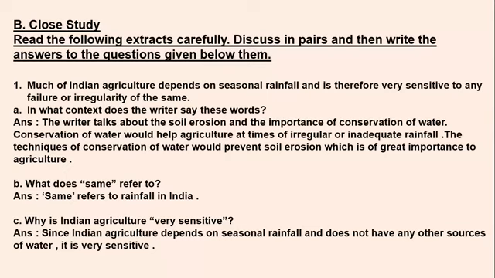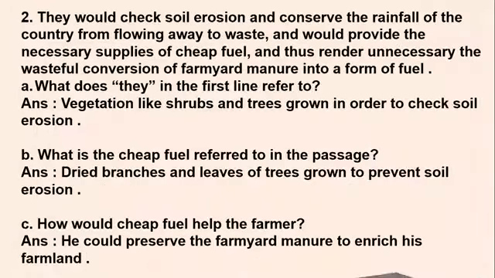If the rain does not happen properly in a particular year or a particular season, or if there is inadequate rainfall, then it becomes very sensitive, very delicate. It may be a great loss to agriculture that year, because we don't have any other sources. So that's why we call it sensitive. Our agriculture is very sensitive. So this is the answer, students. Moving on to the next question.